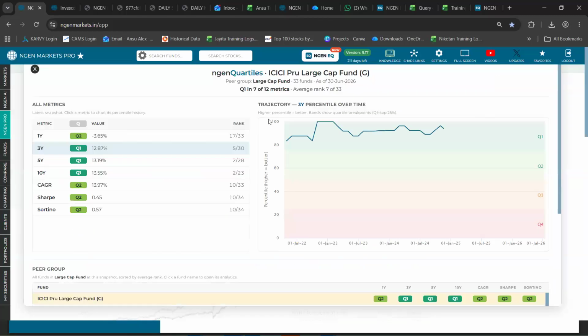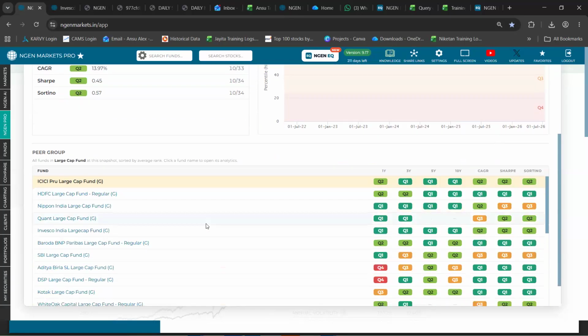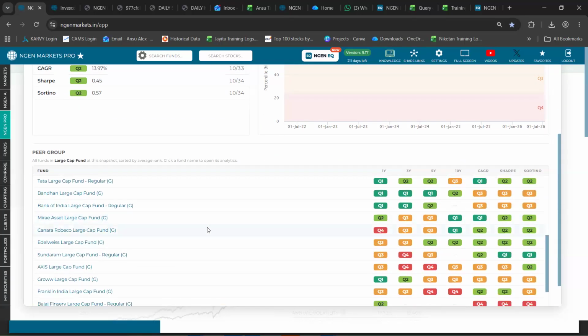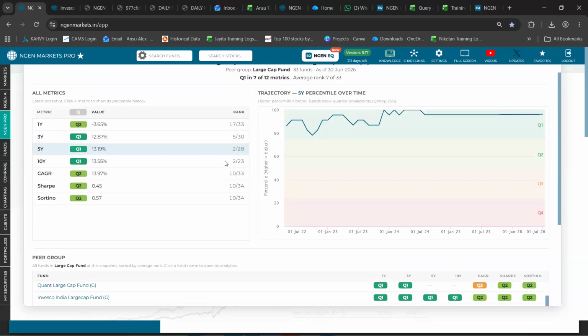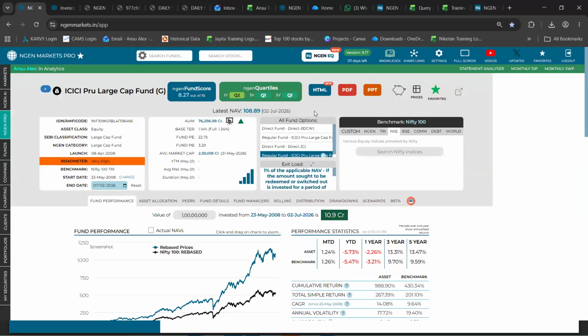Yeah, so the moment you click on this respective tile, you can view the details of the quartile analysis for every fund. The parameters or the metrics have been given on the left. You can click on those metrics, and for that respective metric, the history of this quartile for a respective fund can be seen, and you can also view its comparison against its peers. So this is a detailed quartile analysis which can be availed at a single fund level as well.